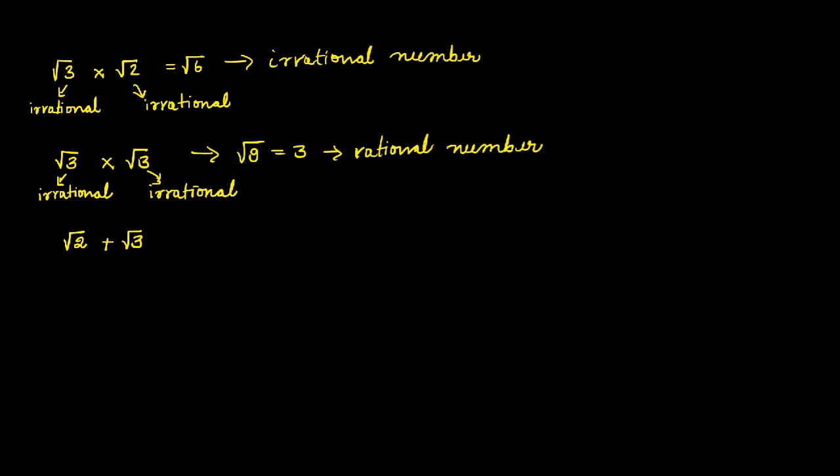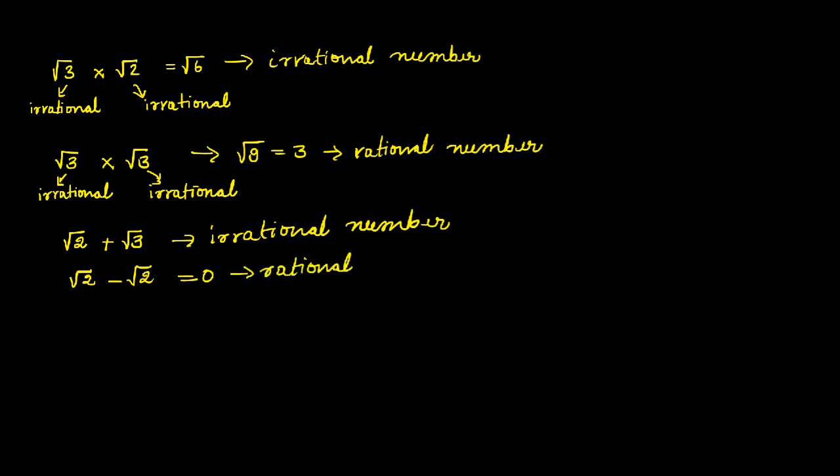So, if you add two irrational numbers, root 2 is irrational number, root 3 is irrational number. So, the sum will be irrational number only. We cannot add root 2 and root 3. If we take root 2 and root 2, what is the difference of root 2 and root 2? That is 0. That is rational number. So, sum or difference of two irrational numbers is not always irrational number. Sometimes it is irrational, sometimes it is rational.